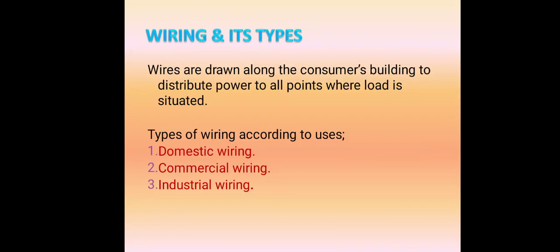Then what is wiring and its types? Wires are drawn along a consumer building to distribute power to all points where load is situated. There are three types of wiring: domestic wiring, commercial wiring, and industrial wiring. We are going to discuss domestic wiring and industrial wiring. Domestic wiring involves minimum power consumption. If you go for commercial and industrial wiring, it is large power consumption. That's the basic difference between domestic wiring and industrial wiring. Minimum power consumption means domestic wiring, maximum power consumption means industrial wiring.